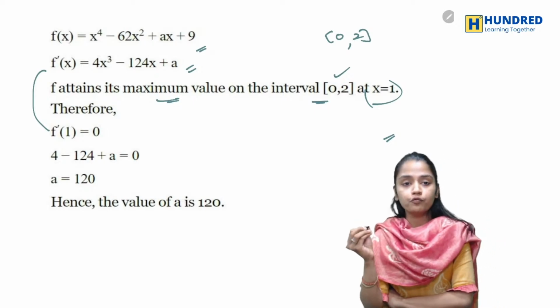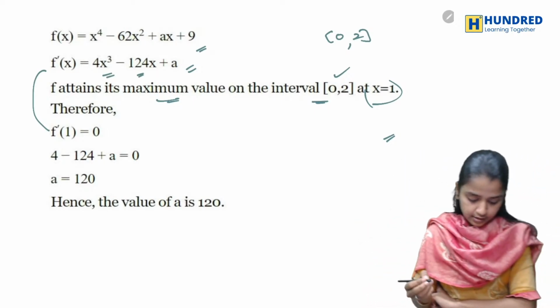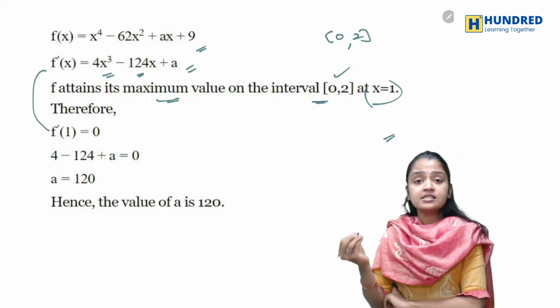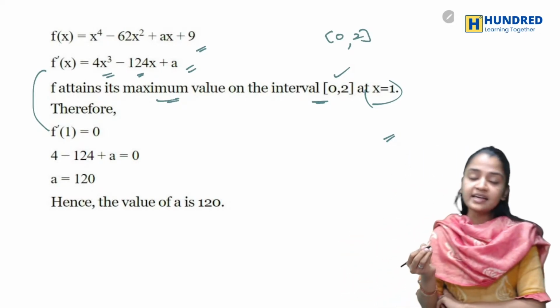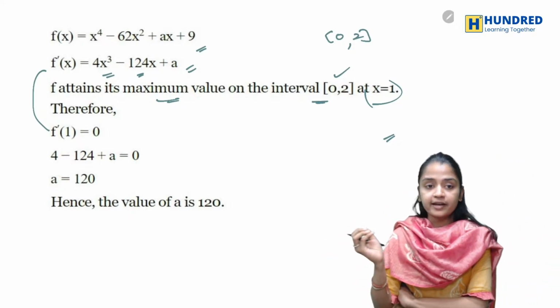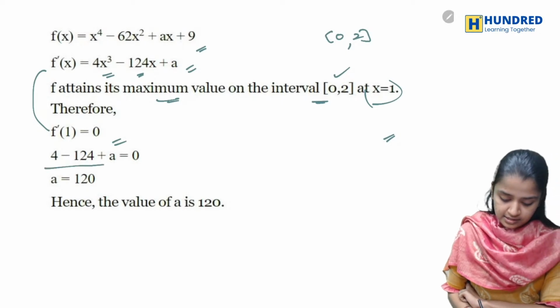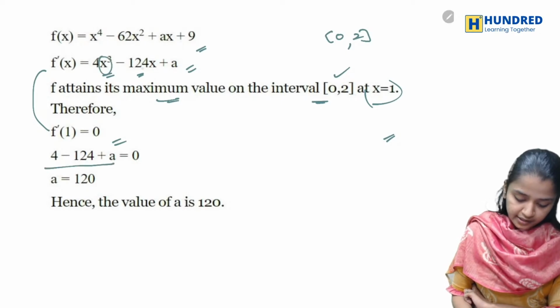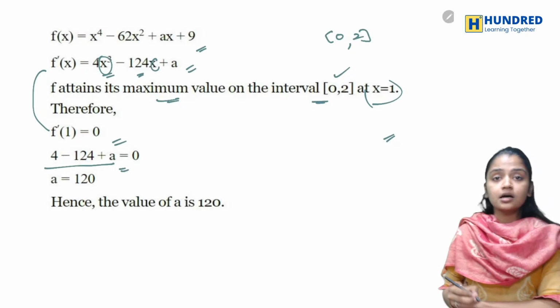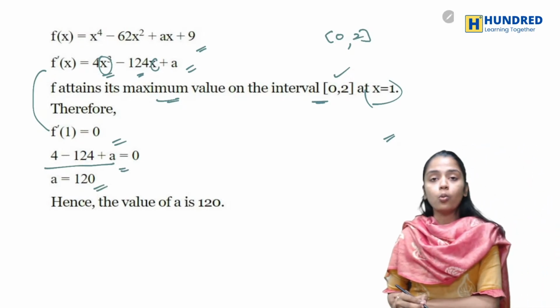Now for x, I'm substituting 1. Since it attains a maximum, I'm writing f dash of x for finding the critical points. I'm taking f dash of 1 to be 0. When I substitute 1 here and 1 here, this term turns out to be 0 and here a will be 120.